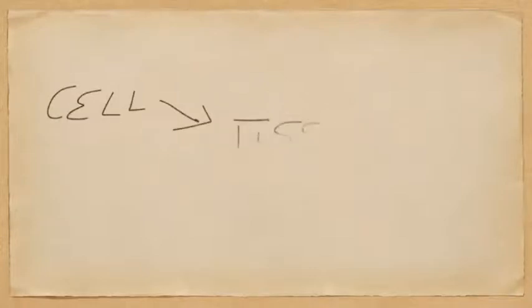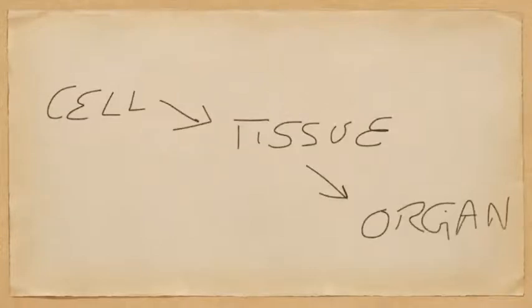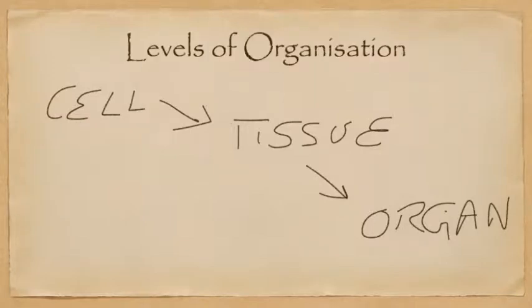What we saw in vegetative propagation was we took an organ and we induced division in the cells of that organ. For example, a stem or a leaf or root, the cells were induced to divide and they were then induced to form a new organ. For example, in layering, the stem was induced to produce roots. So what we are doing here is going in the reverse direction of level of organization. The level of organization is from cell to tissue to organ. We are going from organ to tissue to cell.